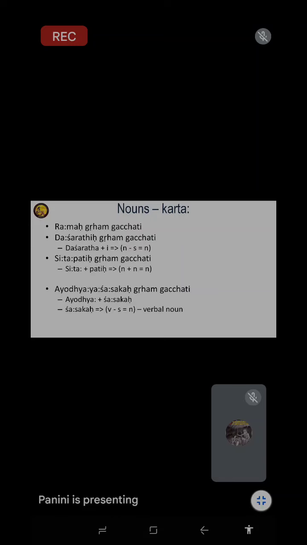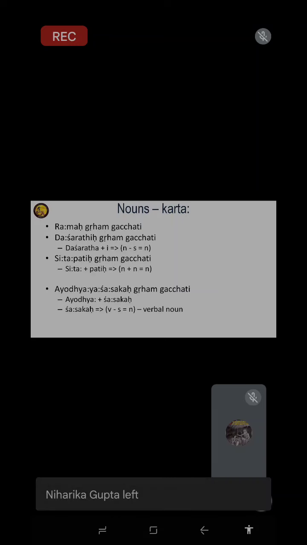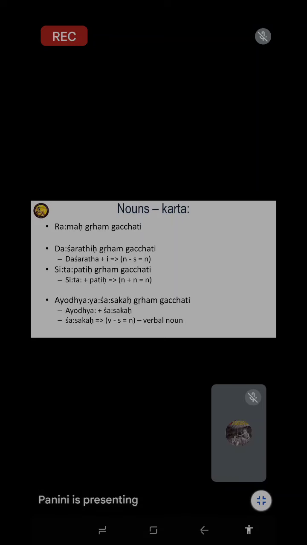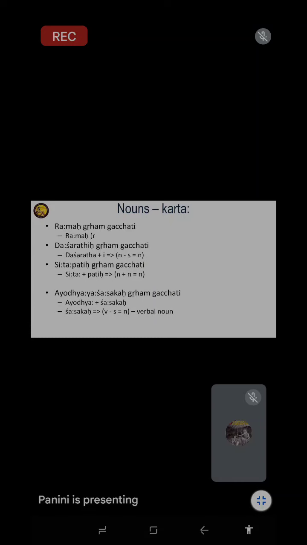Now the karta, what is used here, is it one or many? It can be a single word, or it can be a complex word. Complex means either root plus suffix, or noun plus suffix, or noun plus noun. Three varieties of noun. They give the same meaning, same function. That means they are one. That's why we tell one category, and why they have been used in one place.